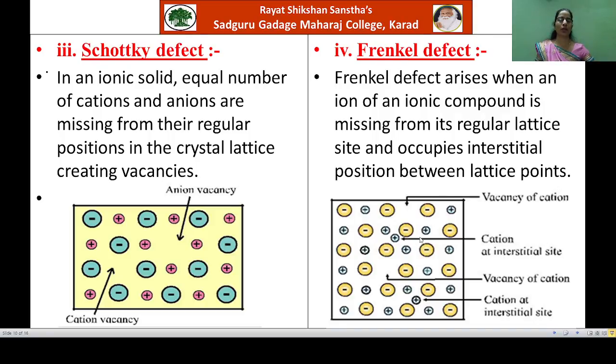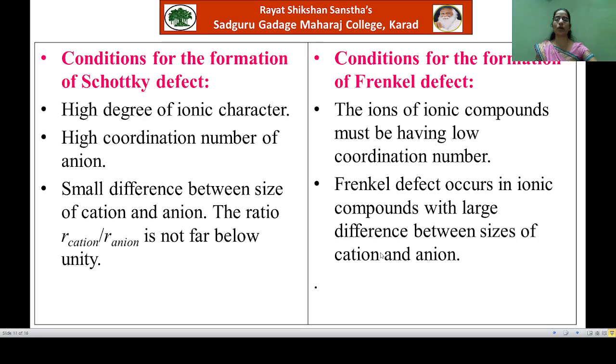Again here you will observe that the mass of the substance remains unchanged, its volume also remains unchanged, and hence the density of the crystal remains as it is. It does not change. Now see the conditions for the formation of Schottky defect and Frenkel defect.